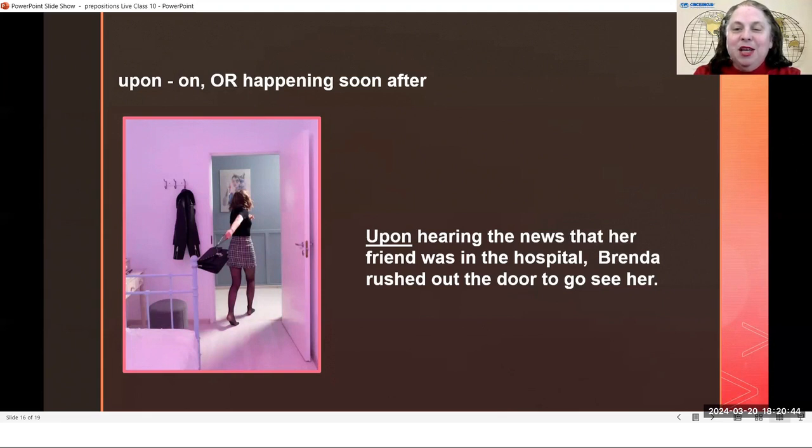And so this is another time when you would hear the word upon in English, is trying to set up a situation where you say, as soon as this happened, then this other thing happened. Maybe upon arriving in the country, the first thing we did was go to customs. As soon as we arrived in a new country, we went to customs in the airport. Upon arriving, upon hearing. Okay, let's see another example.